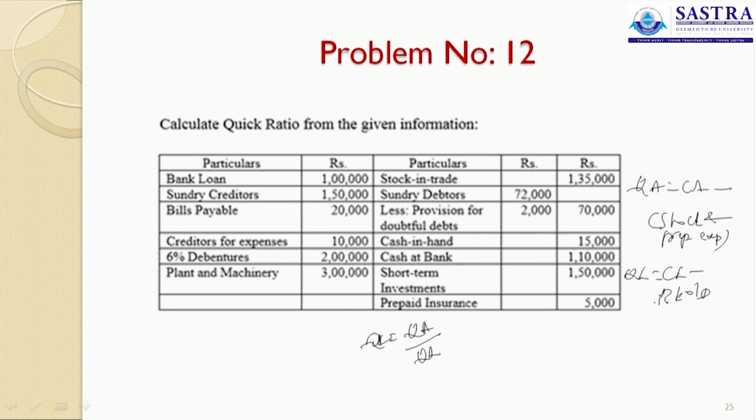Now we will see what are all the quick assets and quick liabilities. Bank loan will not come under quick liability. Sundry creditors is quick liability, bills payable is quick liability, creditors for the expenses is quick liability. This is your fixed liability, this is your fixed asset. Then stock and trade is your current asset, so it will not be included in your quick assets. Sundry debtors is your quick assets. Then you will get your cash in hand as quick assets, cash at bank as quick assets. Then we will have your short term investments as quick assets, then prepaid insurance as your quick assets.